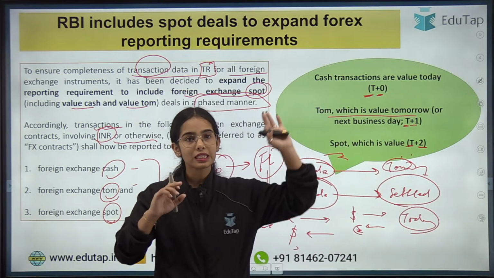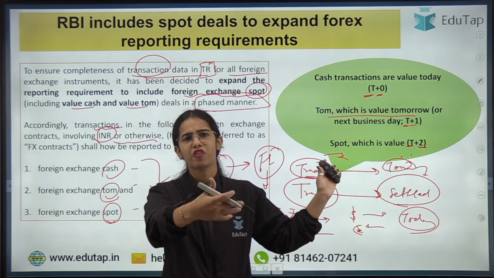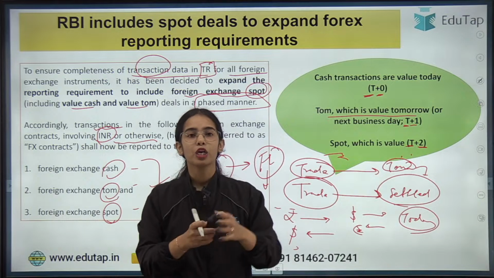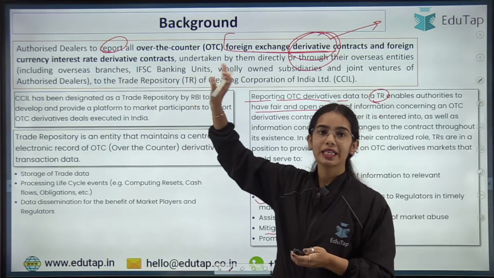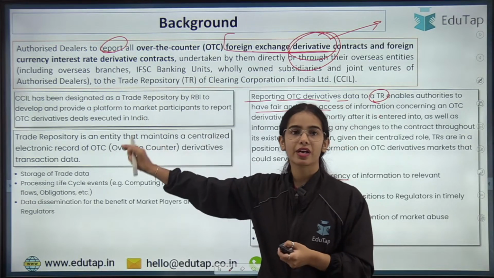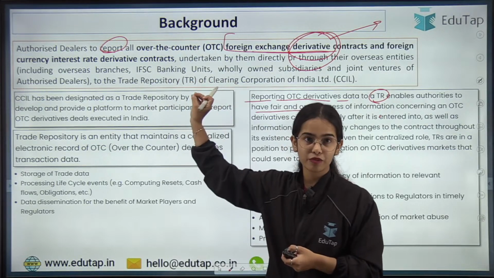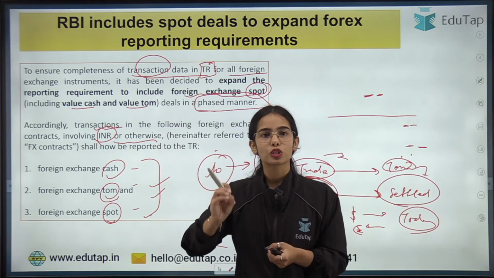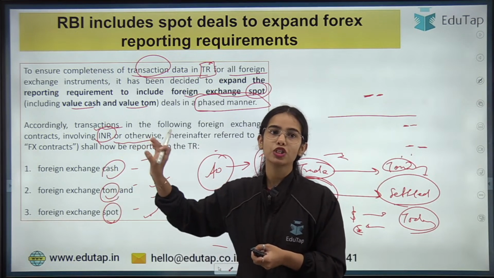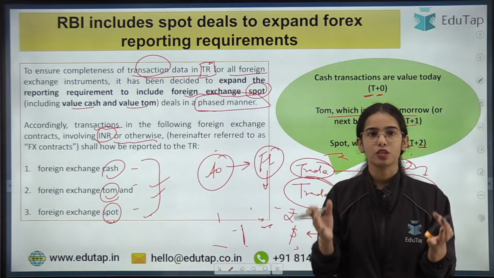Okay. So now these transactions, see, forwards are usually for 15 days, 1 month or some particular time. So the background is that the derivatives were recorded in the trade repositories. Authorized dealers had to report the over-the-counter derivative contracts to the trade repository. Now the authorized dealers will also have to report their foreign exchange spot, tomorrow and cash transactions to the trade repository. So this is the whole idea.